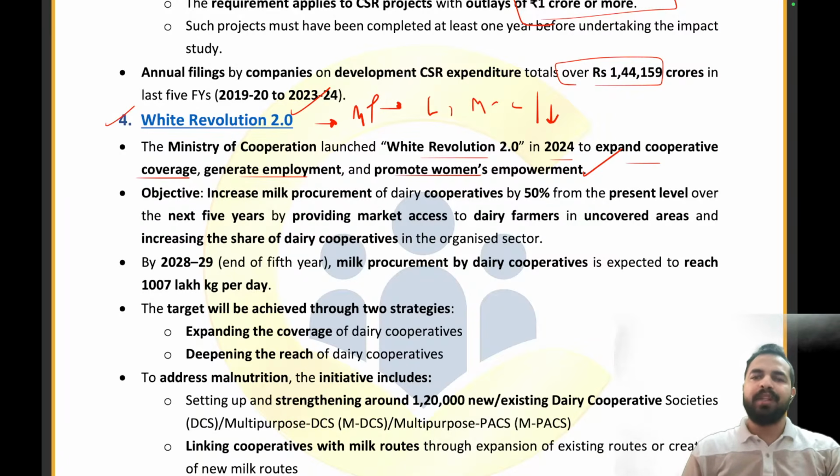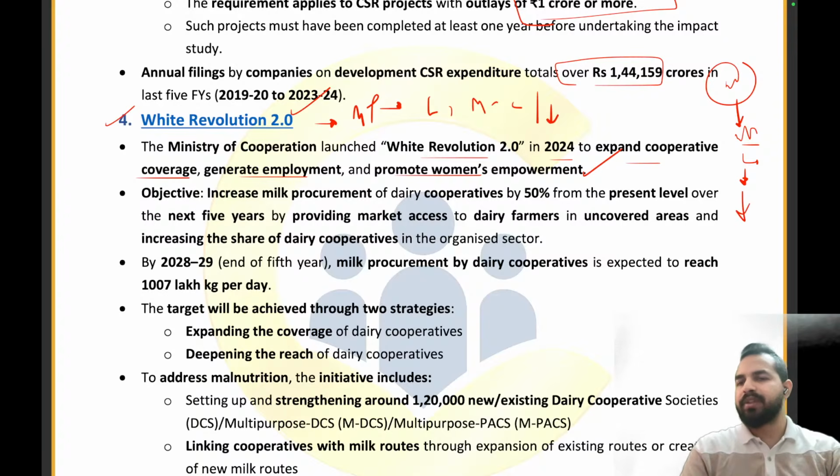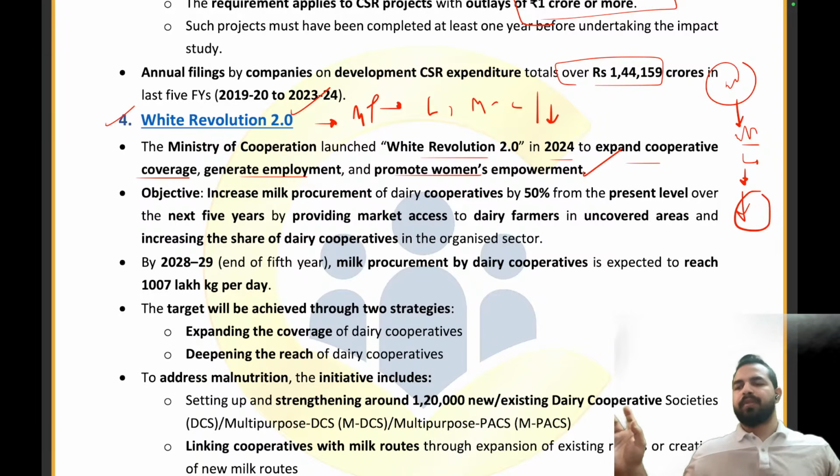So how we will be expanding the cooperatives coverage is what exactly these cooperatives do. These cooperatives basically collect the milk. Let's take an example that there is a village and there are so many milk vendors there, right? But these milk vendors are not having the proper facilities. They are not having the proper chilling facilities. They are not having the proper testing facilities. So what happens? They are forced to sell their milk produce at very low prices. Either it is sold at low prices or it is being wasted away, right?